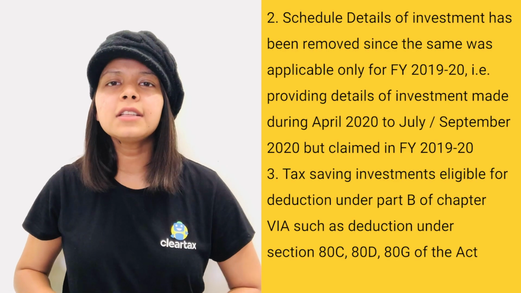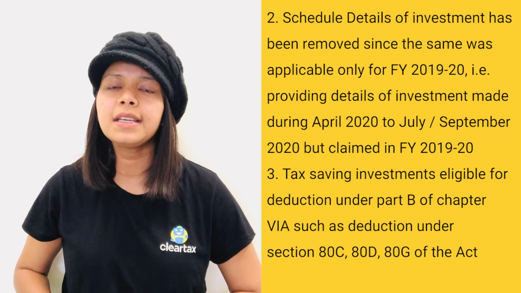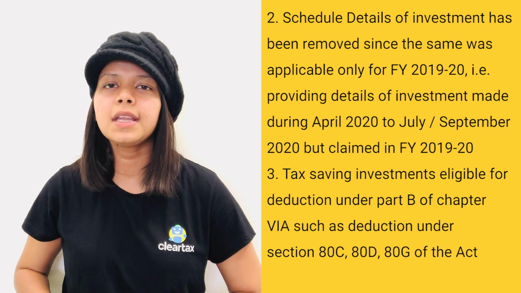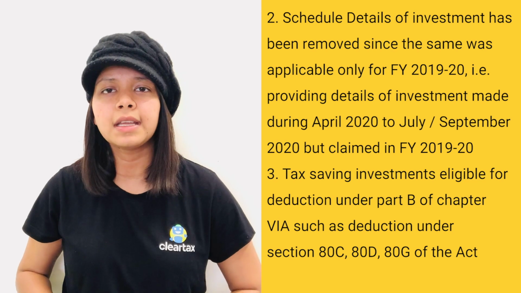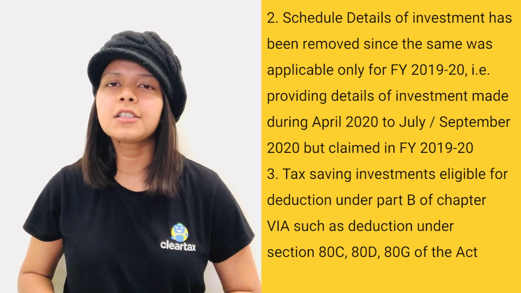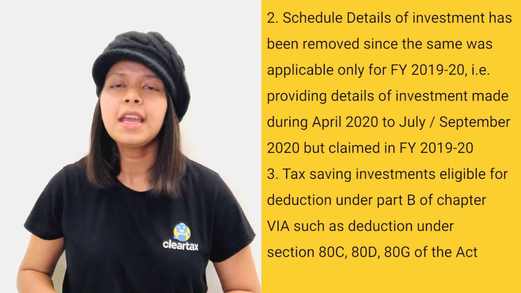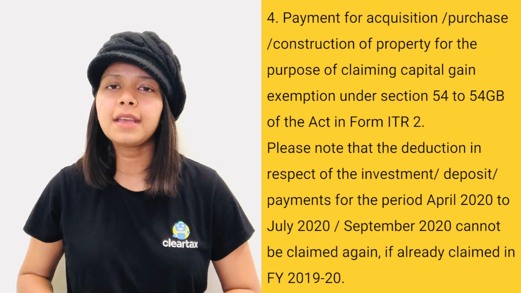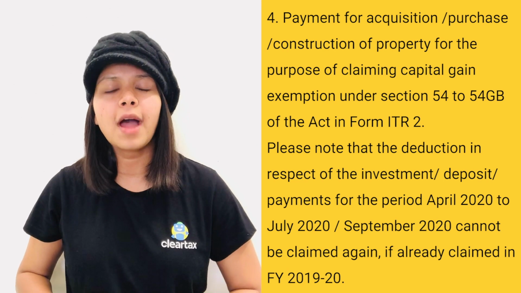Second, the schedule of details of investment has been removed since the same was applicable only for financial year 2019-2020, that is providing details of investment made during April 2020 to July-September 2020 but claimed in financial year 2019-2020. Third, tax-saving investments eligible for deduction under Part B of Chapter 6A such as deduction under Section 80C, 80D, 80G of the Act. Fourth, payment of acquisition, purchase, construction of property for the purpose of claiming capital gain exemption under Section 54 to 54GB of the Act in Form ITR 2.